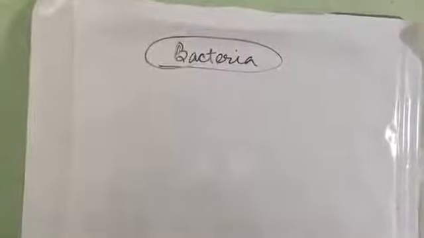Next, they have a primitive nucleus without nuclear membrane and nucleolus. Third, membrane bound organelles like mitochondria, endoplasmic reticulum, Golgi bodies are absent. 70S ribosomes are irregularly scattered within the cytoplasm, and their mode of cell division is amitotic. So due to all these 5 reasons, bacteria are categorized under prokaryotes.